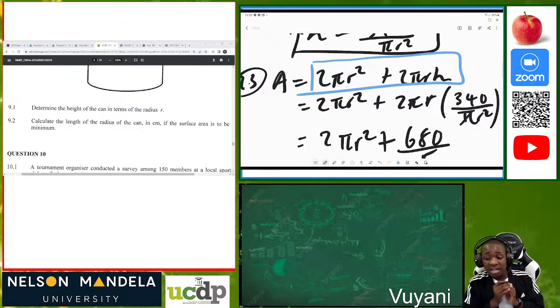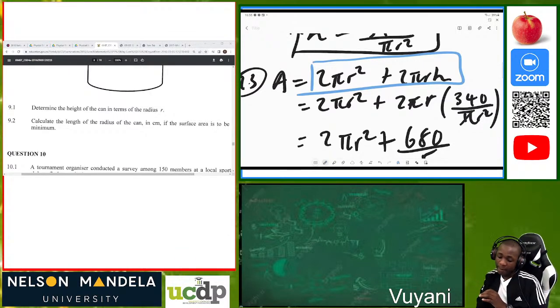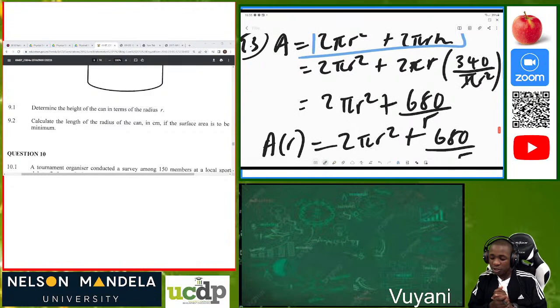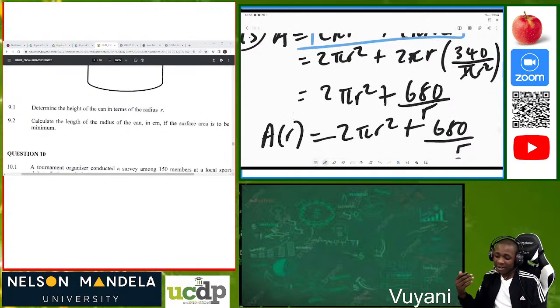Our h was equal to 340 divided by πr². When you substitute, there are like terms that cancel, then you say 2 times 340, and we get 680 divided by r.